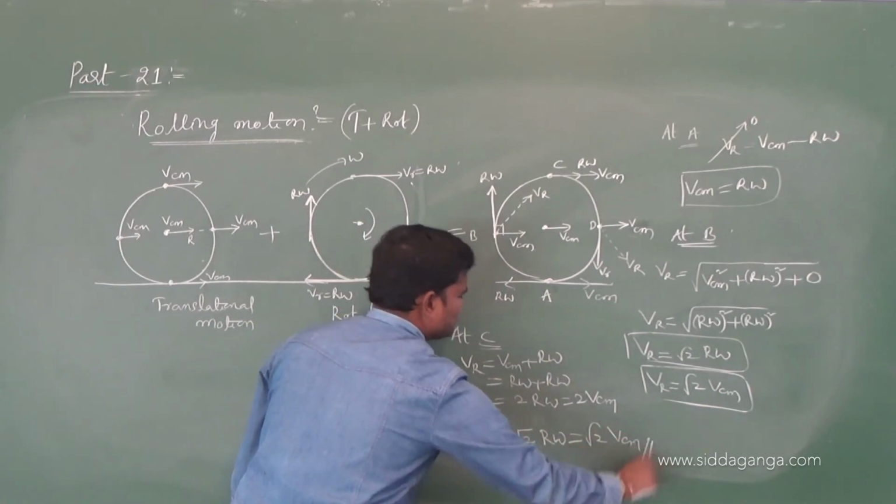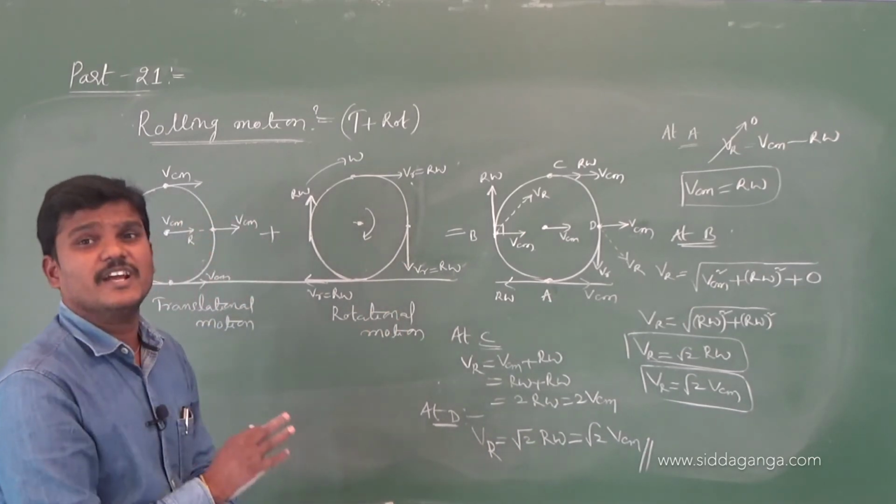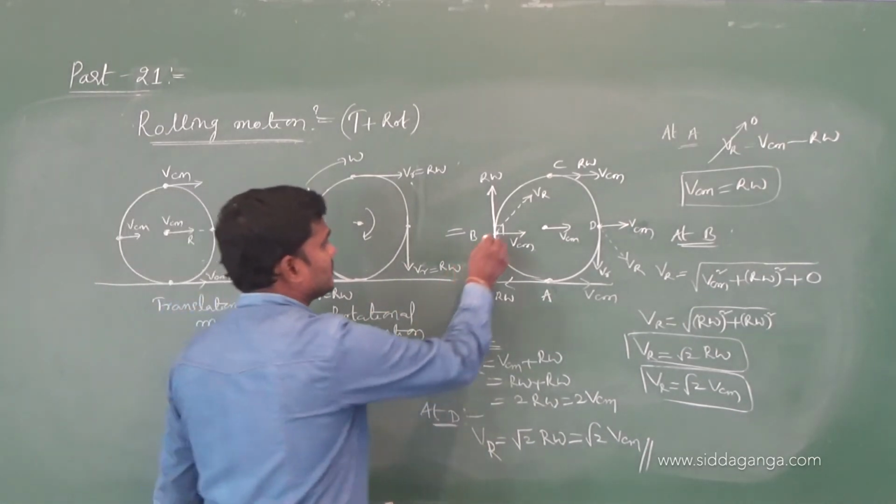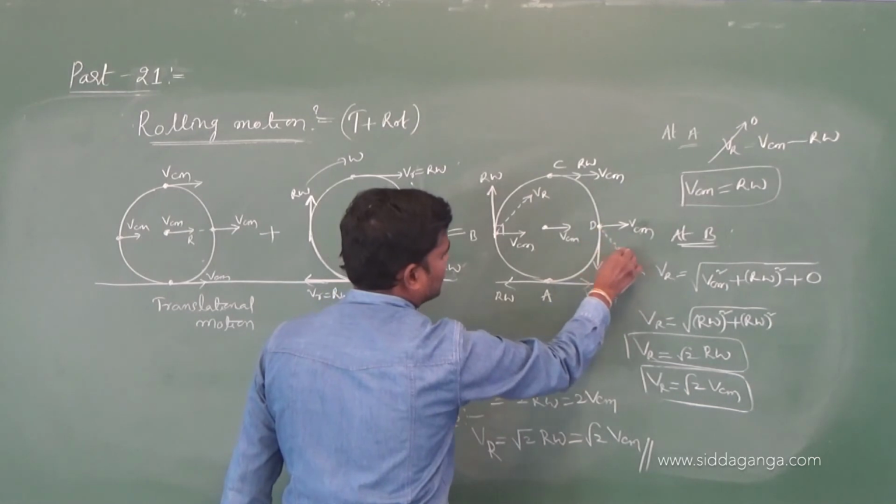Not only at these points, we can find it everywhere. Here see the direction of the resultant velocity, and here see the direction of the resultant velocity.